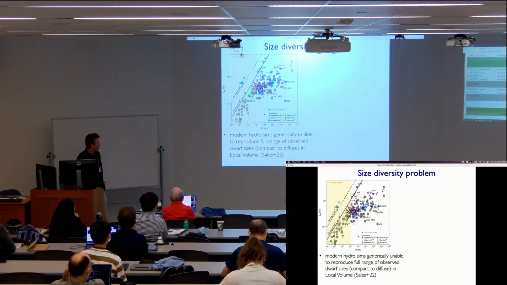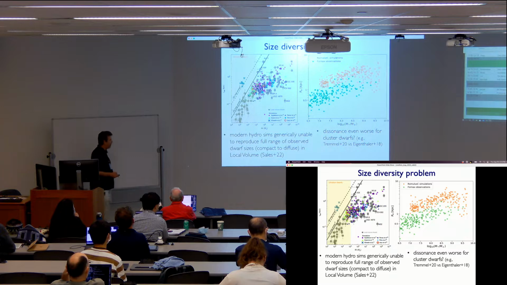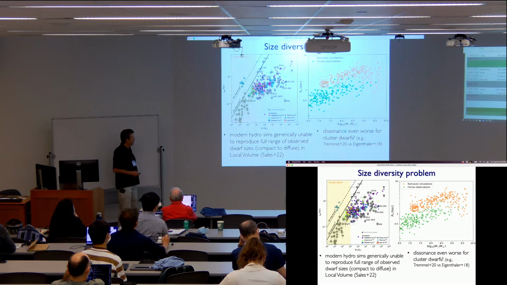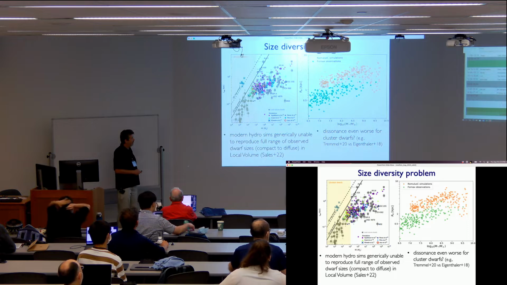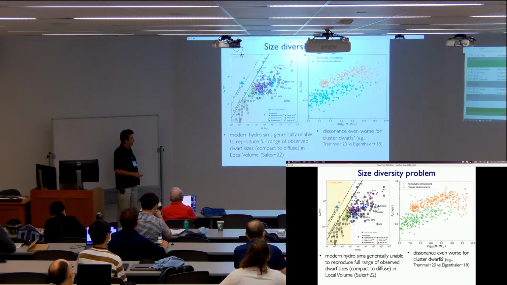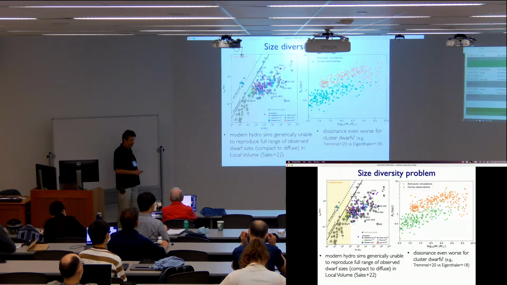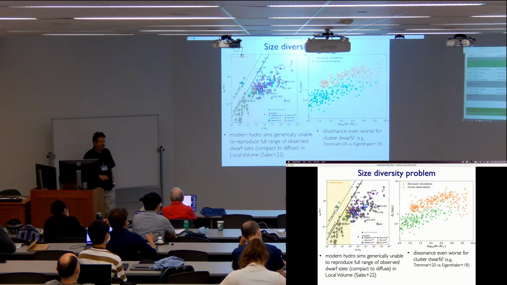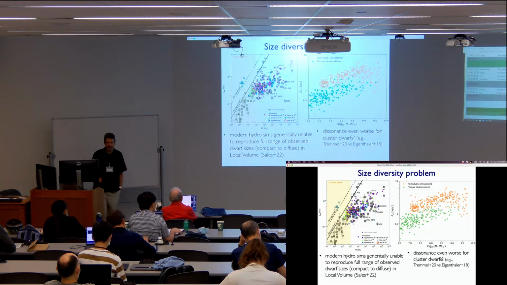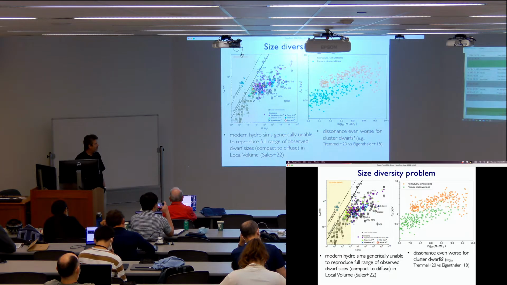So this is still a point of tension. This is a local group, local volume region. I think the problem might get even worse when you look at clusters. This is the Fornax cluster, say a 10^14 mass cluster, with observed dwarf galaxies in the Fornax cluster, and a set of simulations from Tremmel, Romanowsky et al. that they discuss finding UDGs in this cluster. Basically, they're all UDGs, just about. So there's this mismatch. Now, of course, dwarfs in clusters are going to be the hardest thing to resolve. So I'm not sure how much of that resolution issue is part of this, or if they're missing baryonic physics, for example.